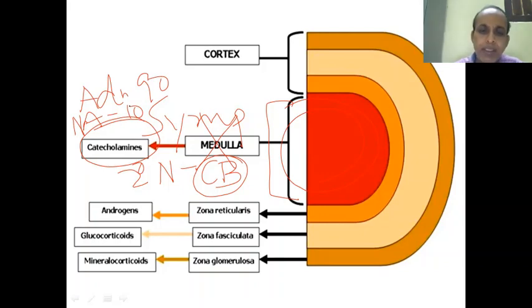Now coming to the layers, again from outside to inside: glomerulosa, fasciculata, reticularis. In short, GFR. GFR also stands for glomerular filtration rate, so that term can be used as a mnemonic. So GFR, salt sugar sex. This is how to remember which zone of the adrenal cortex secretes which hormone. Salt is mineralocorticoid, sugar is glucocorticoid, sex is androgens and estrogens.